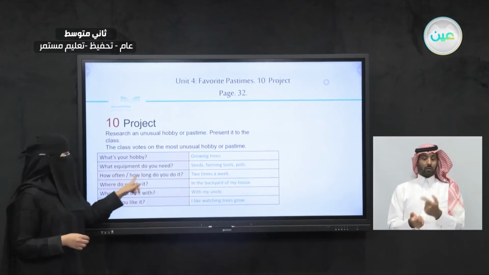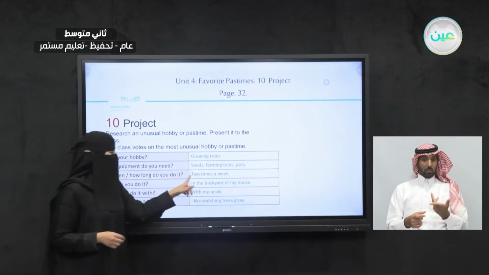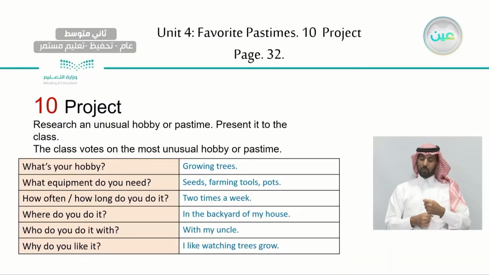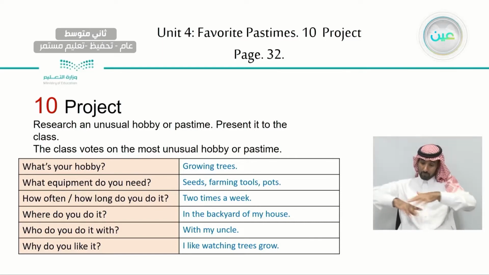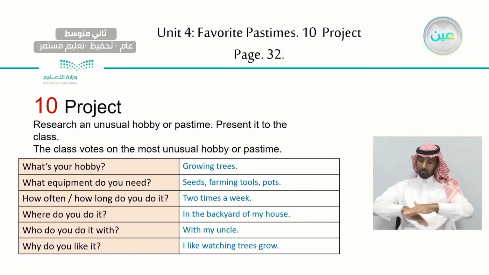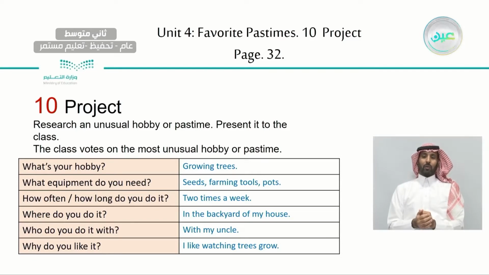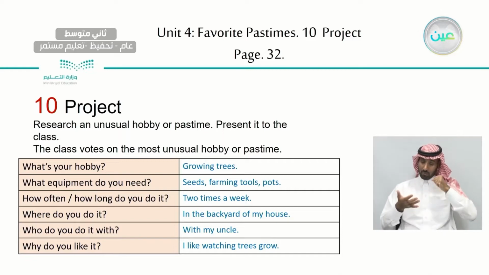How often or how long do you do it? Here in the chart we have 2 times a week, or twice a week. Where do you do it? In the backyard of my house. This is what my friend told me. And who do you do it with? In the chart here we have with my uncle.